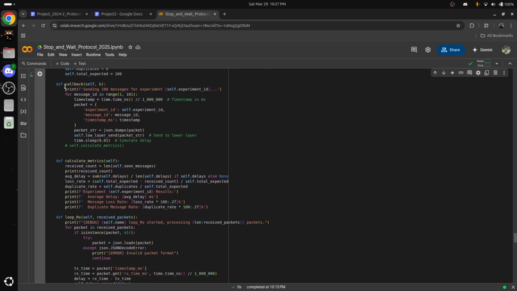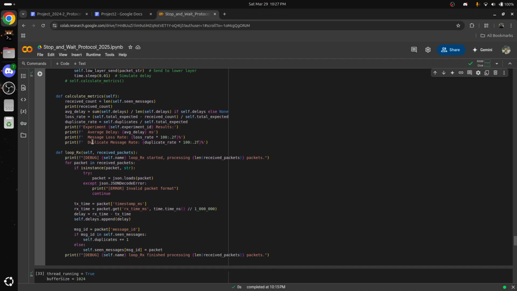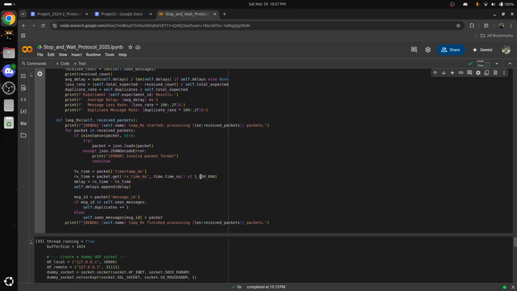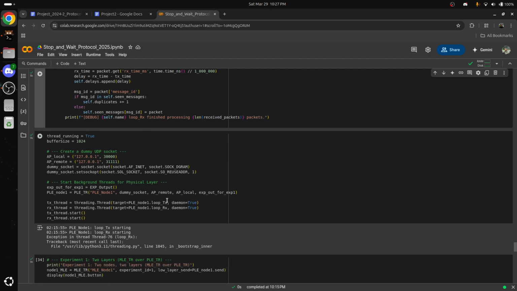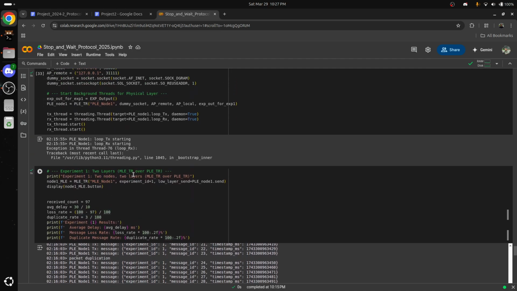Finally, this is all the workflow: calculating the metrics, and the loop, which just stands between the application layer and the physical layer. So I'm going to run through the example real quick here.